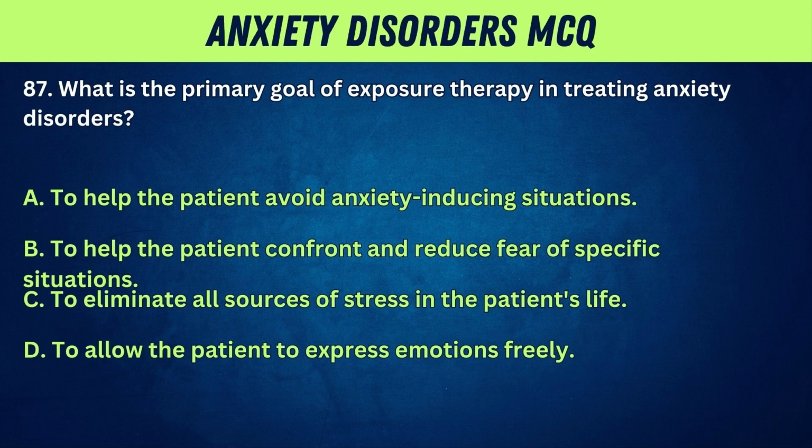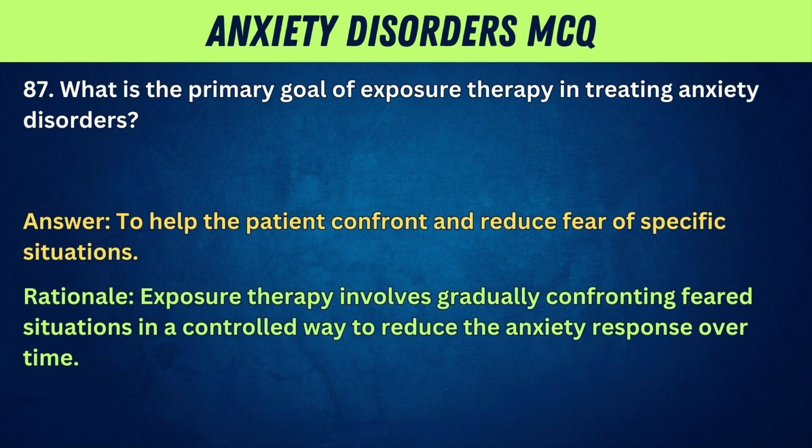87. What is the primary goal of exposure therapy in treating anxiety disorders? A. To help the patient avoid anxiety-inducing situations. B. To help the patient confront and reduce fear of specific situations. C. To eliminate all sources of stress in the patient's life. D. To allow the patient to express emotions freely. Answer: to help the patient confront and reduce fear of specific situations. Rationale: exposure therapy involves gradually confronting feared situations in a controlled way to reduce the anxiety response over time.